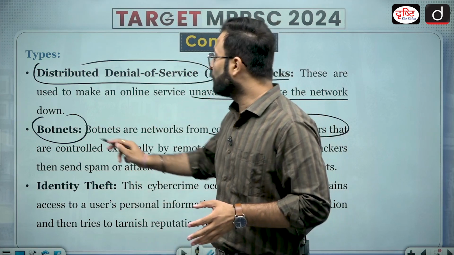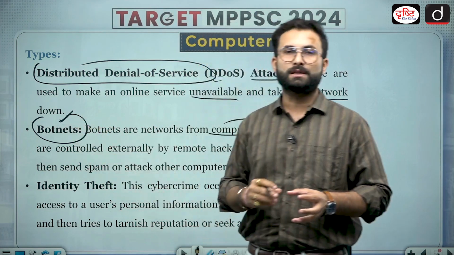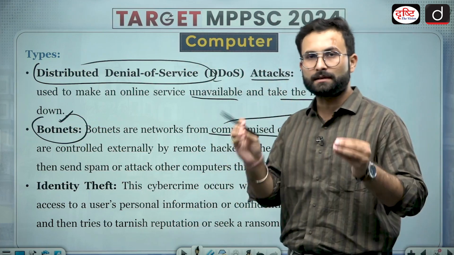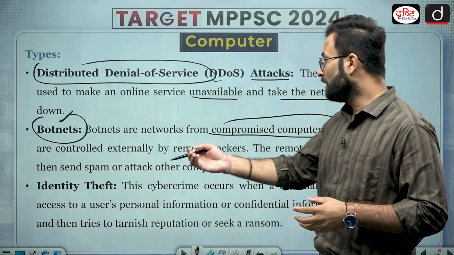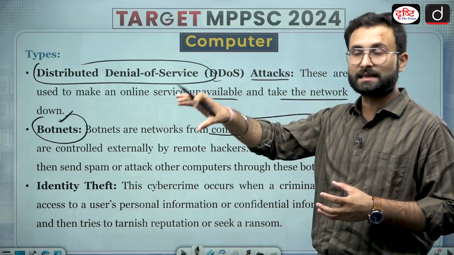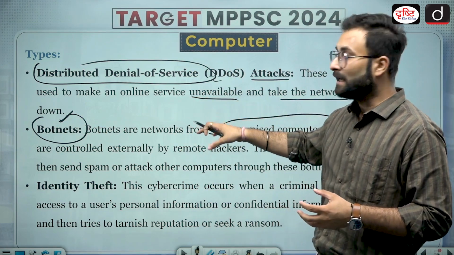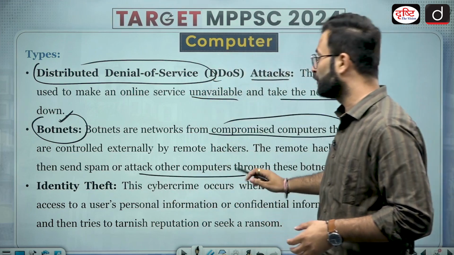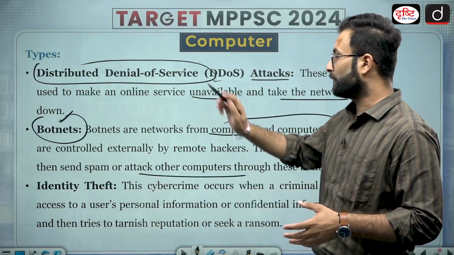So this is called a bot network or the botnets, wherein the compromised network is basically being used by the remote hackers who have taken control of it, and they are utilizing it for sending spam or attacking other computers through this particular network.